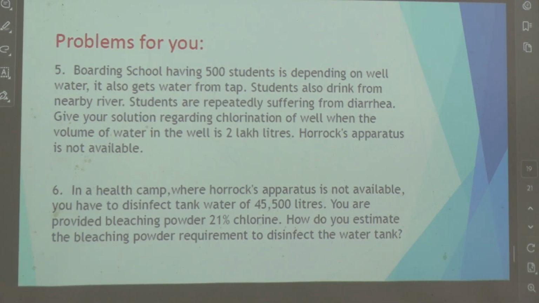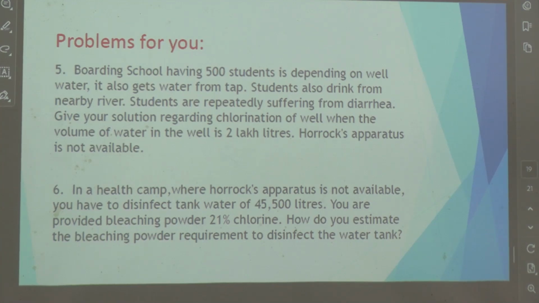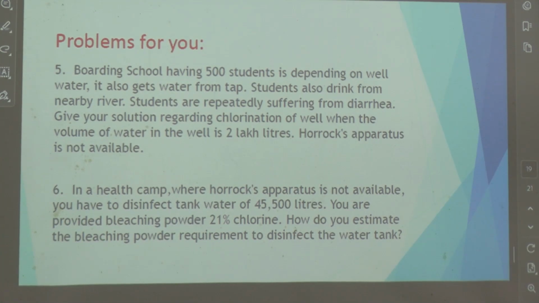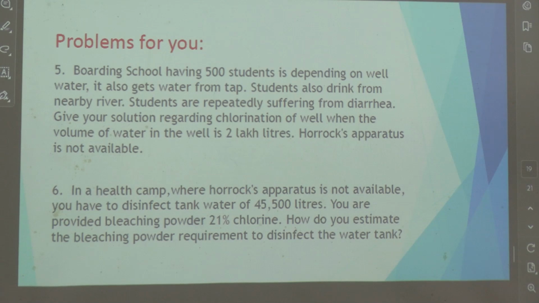Basically here you have to talk about the double pot method. And here again, second one, Horrocks apparatus is not available. You have to disinfect tank water of 45,500 liters. You are provided bleaching powder with 21% chlorine. How do you estimate the bleaching powder requirement to disinfect the water tank? Okay, these are slightly tough questions, not at MBBS level, but if you can take a screenshot, you can refer to it later on. Okay.